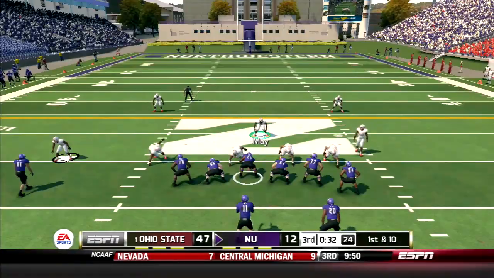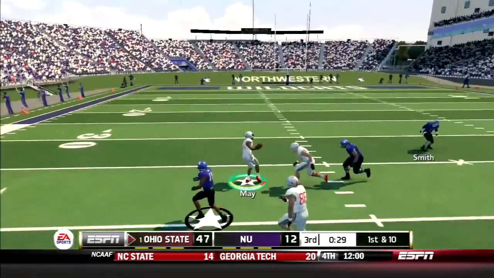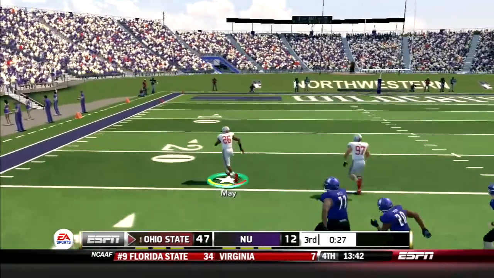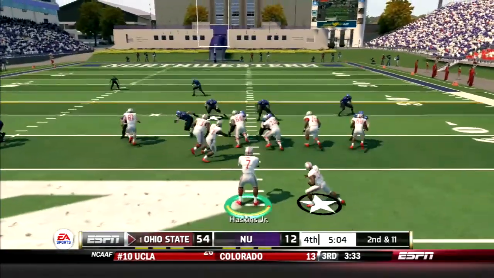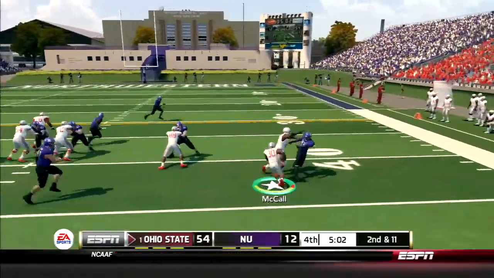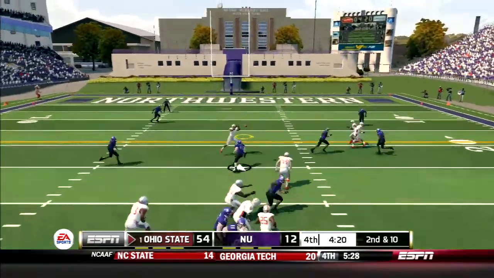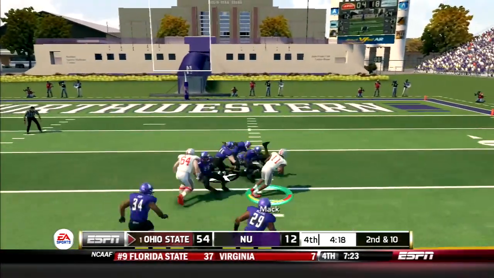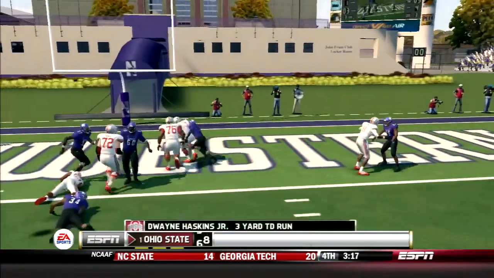Next Northwestern possession, Wildcats set up the screen, but it is read perfectly by Wes May, who jumps the route and picks it off, and you won't catch him. Pick six, number 2 for the Buckeyes today. Buckeyes get the ball back. McCall goes off tackle right and picks up 11 yards. Then Haskins drops back, throws a dime to Austin Mack for a gain of 14. Haskins would cap off the drive, getting his second rushing touchdown on the day.